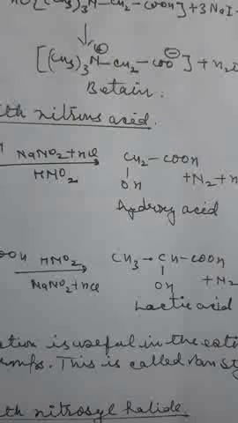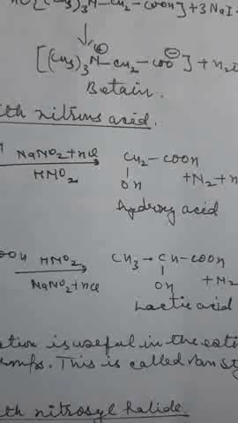Fourth reaction is the reaction with nitrous acid. Amino acids behave like primary amines towards nitrous acid and form hydroxy acids. In this reaction, amino acid reacts with NaNO2 plus HCl and forms hydroxy acid plus N2 plus H2O.